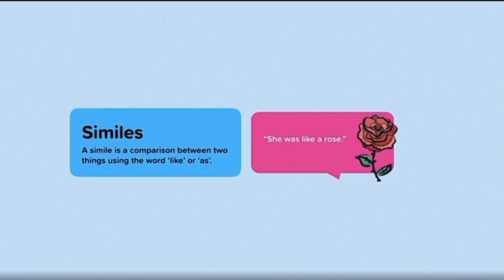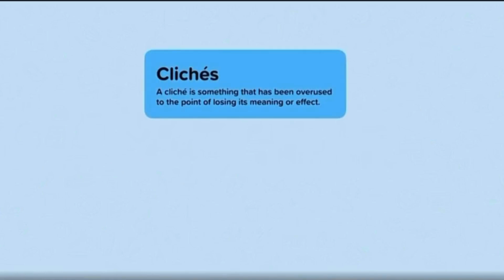Similes are a type of imagery. Using similes creates a clear image for the reader. Some of the more common similes are actually what we call clichés. A cliché is something that has been overused to the point of losing its meaning or effect. As fast as a cheetah, as fast as a bullet, or as fast as lightning, are all clichés to suggest that something is speedy.